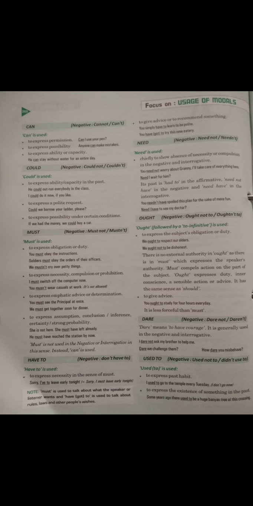If we have to use can in the negative sense, we are supposed to use cannot. First of all, we'll talk about the first use, to express permission. As the sentence is given, can I use your pen? The second is to express possibility. Anyone can make mistakes. That is the possibility for everyone. Anyone of us can make mistakes.